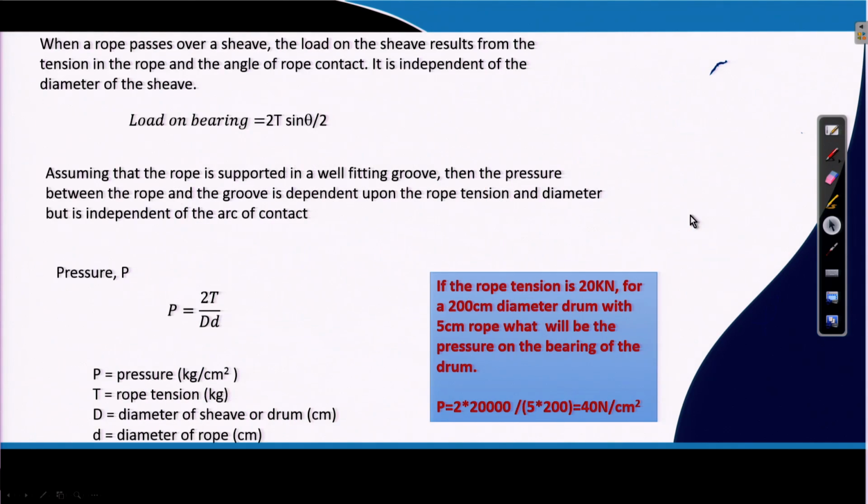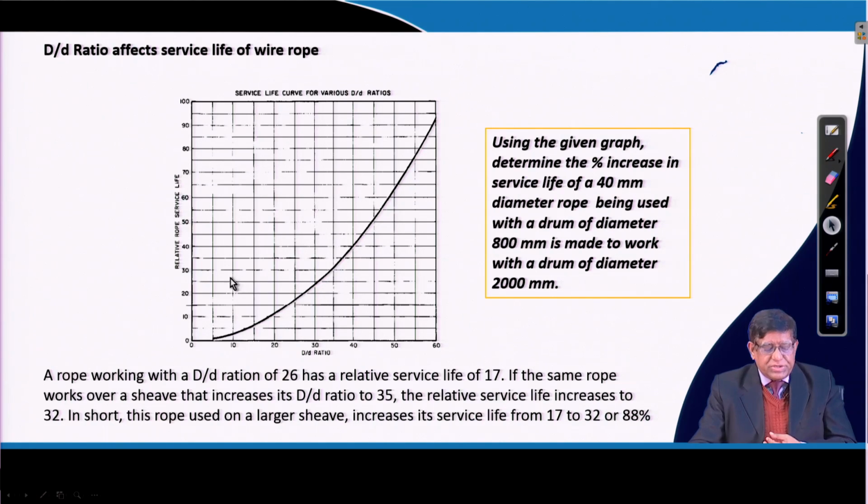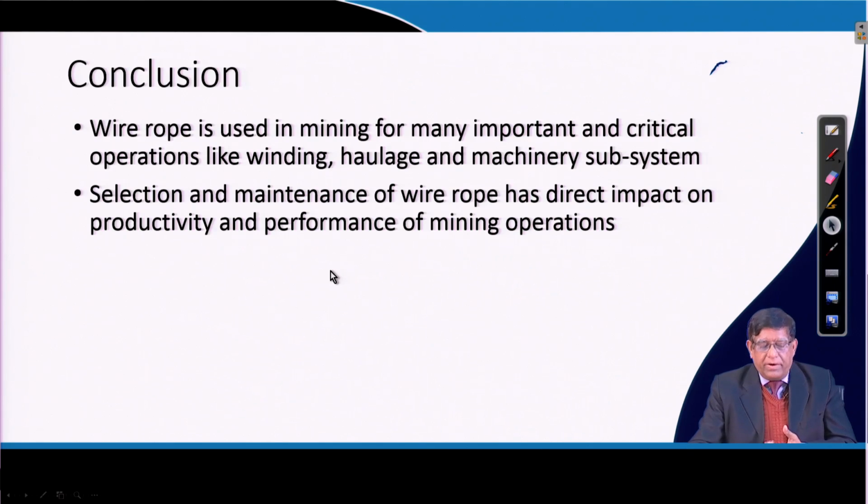So, the pressure on the groove can be calculated, and then the D by d ratio, that is the diameter of the sheave to the diameter of the wire, is a very important parameter to know. If you know that ratio, then you can find out the service life of the rope. If the D by d ratio is higher, then you can get more service life. This type of thing you can find out from the rope manufacturer's catalog. So, you can use this type of graph for selecting your wire rope.